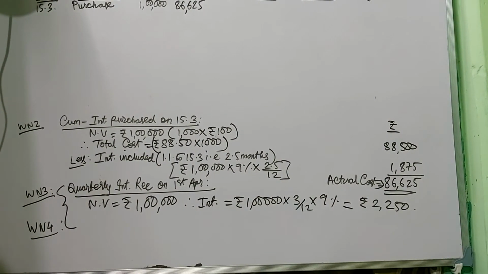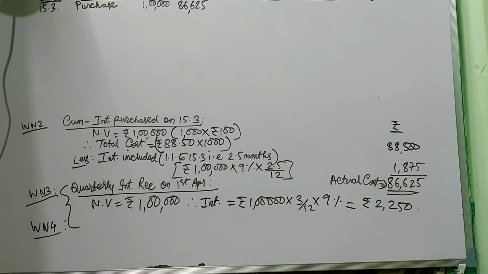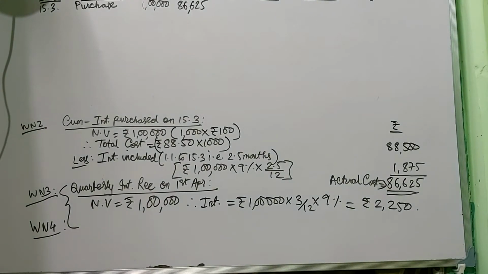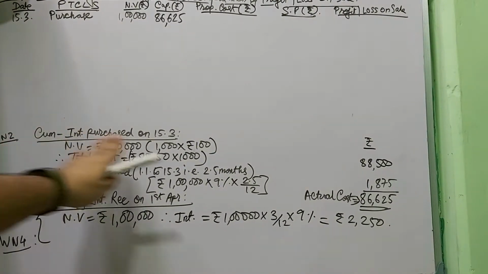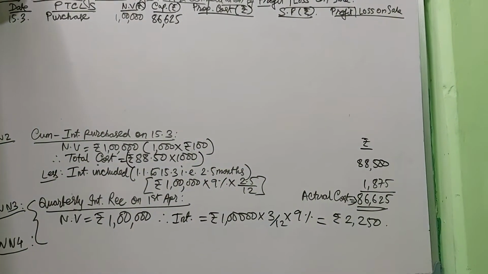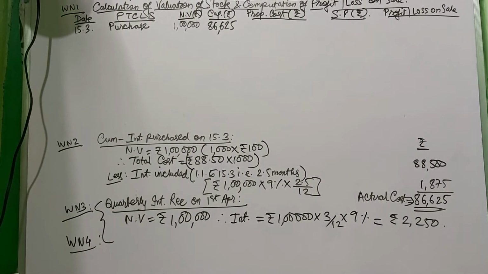In August comes the sale of 20,000, which is the nominal value, sold at rupees 88. 88 is the price. So how can I do that? Now I have to rub this working note 3 and 4.